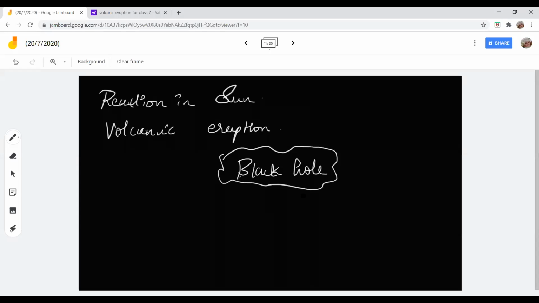When those stars disintegrate, the reaction that has taken place inside them would have ceased, and the star would now get converted to a mass called a black hole. With high gravity, whatever goes inside the black hole will get attracted towards it. Clear? Yes.